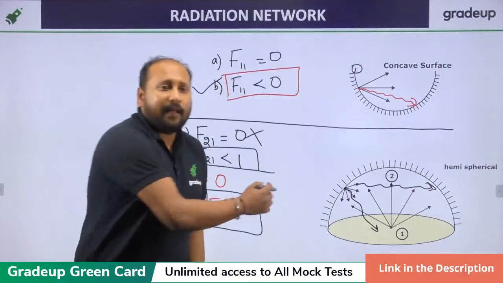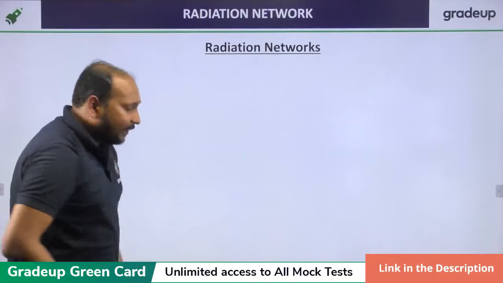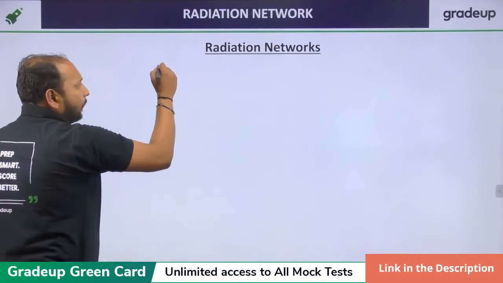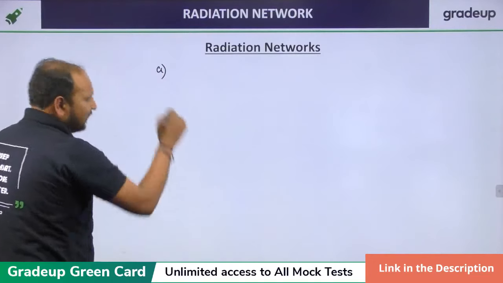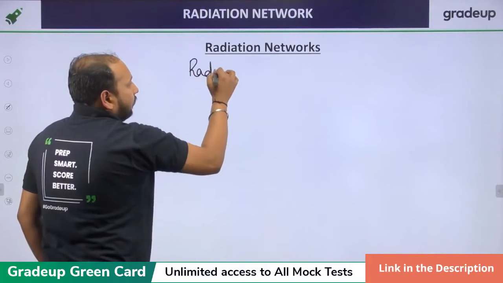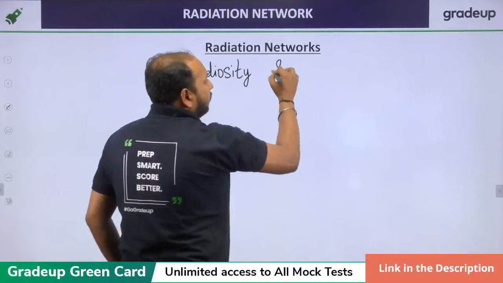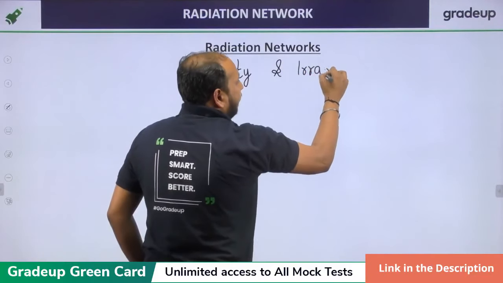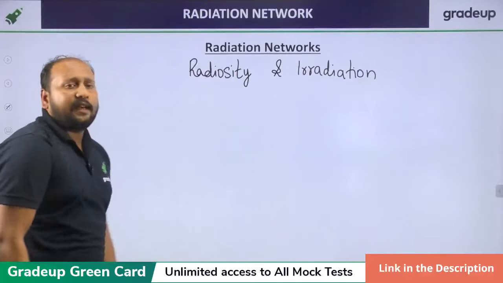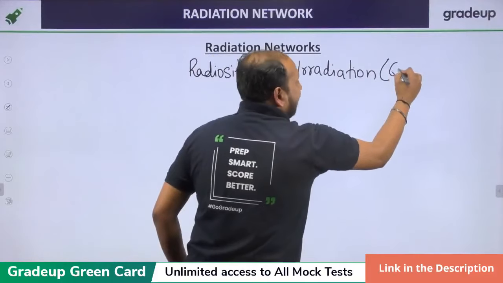We'll be solving some numericals in today's session so that you have a clear idea. Now, very important, radiation network. In radiation network, there are two terms, radiosity and irradiation. Normally, radiosity is denoted as J and irradiation is denoted as capital G.